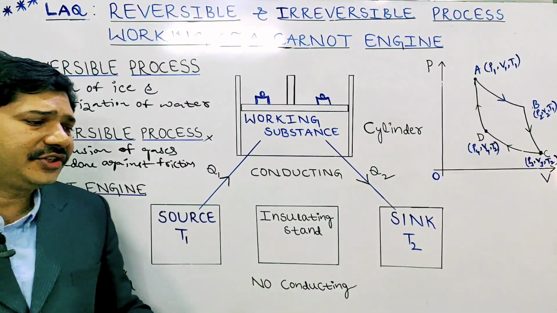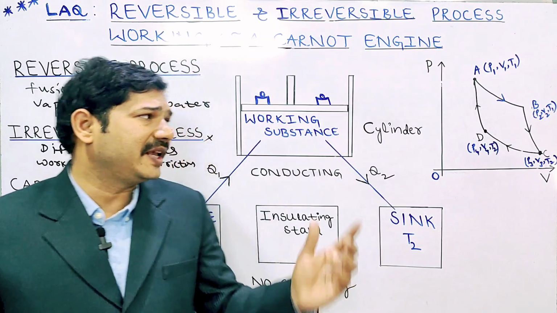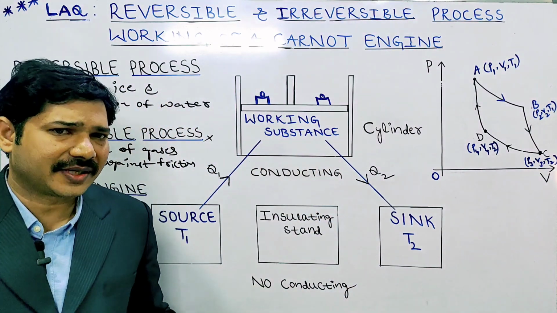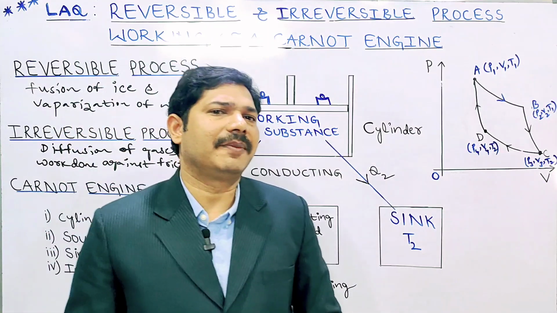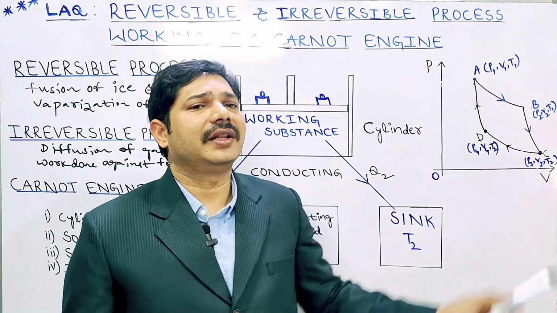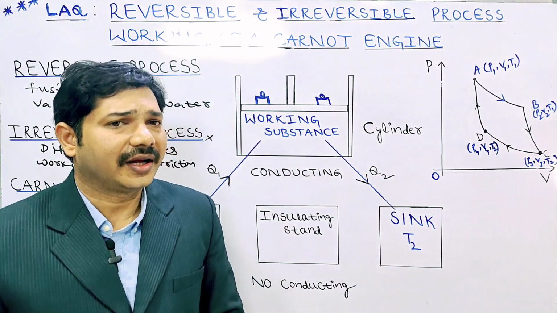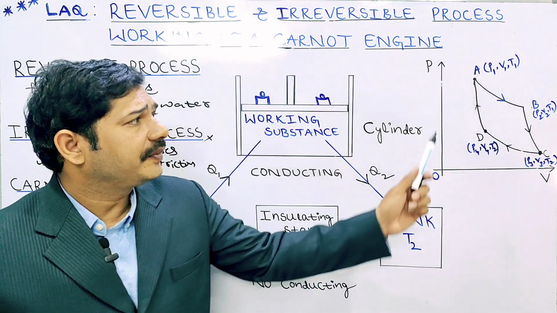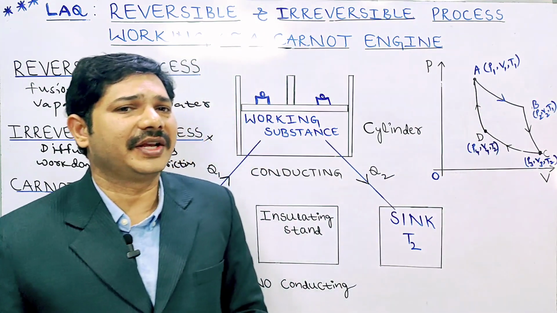In the Carnot engine, mainly four operations take place, which we can observe with the help of the graph. First, the working substance, an ideal gas or any other gas, has initial pressure P1, volume V1 and temperature T1.